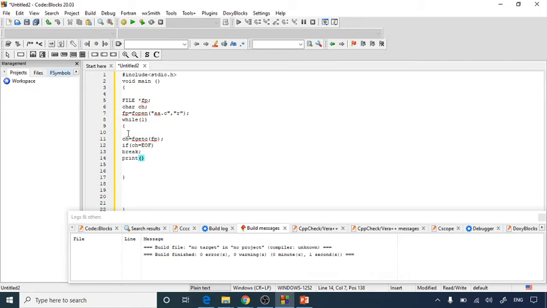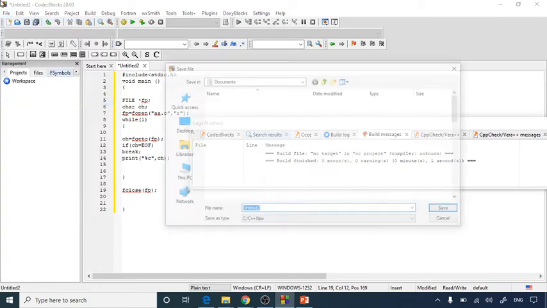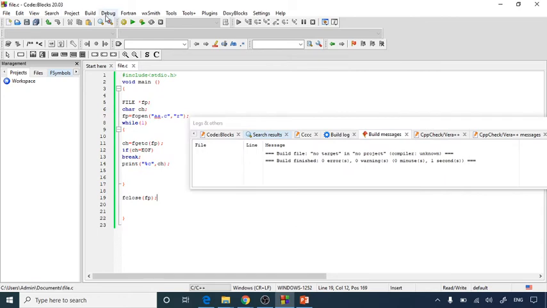As I told you, the file will have output data in a string way, so printf with %c and character ch. Then I'll use one more file function, that is you have to close that file. So you have to fclose(fp), that is my file, and then a semicolon over here. Now I'll save my file as file.c, and I'll build this file.